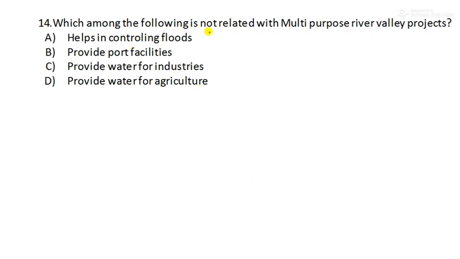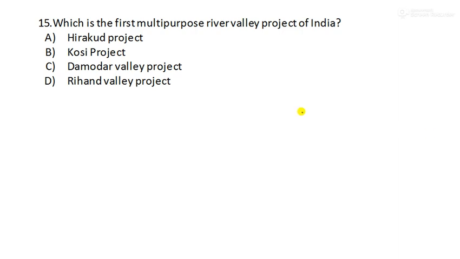Which among the following is not related with multi-purpose river valley projects? They help in controlling floods, provide port facilities, provide water for industries, provide water for agriculture. Yes, A, C, and D are among the aims of the multi-purpose river valley projects, but they don't provide any port facilities, like harbors for trade. Okay. Next is question number 15.